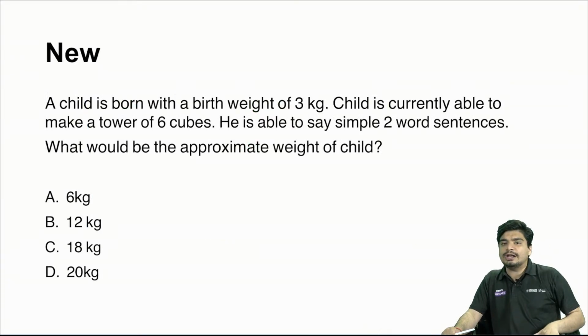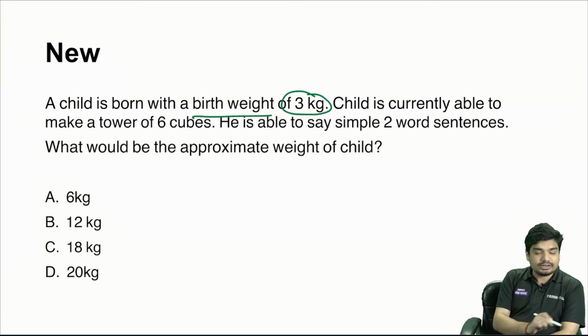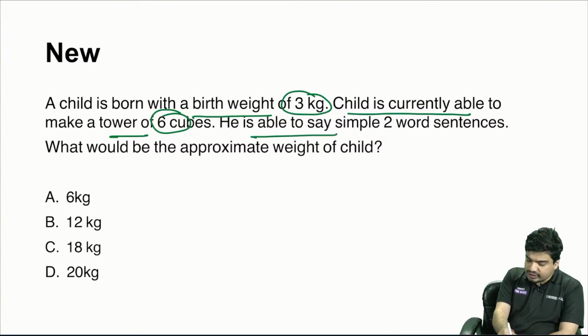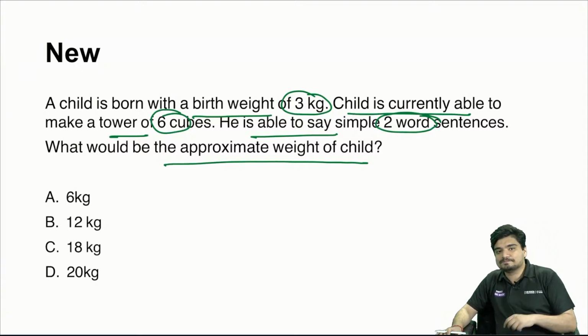Some new questions related to this. Tell me the answer to this question. A child is born with a birth weight of 3 kgs. Now the child is able to make a tower of 6 cubes. He's also able to say simple 2-word sentences. What would be the approximate weight of the child? Tell me the answer.